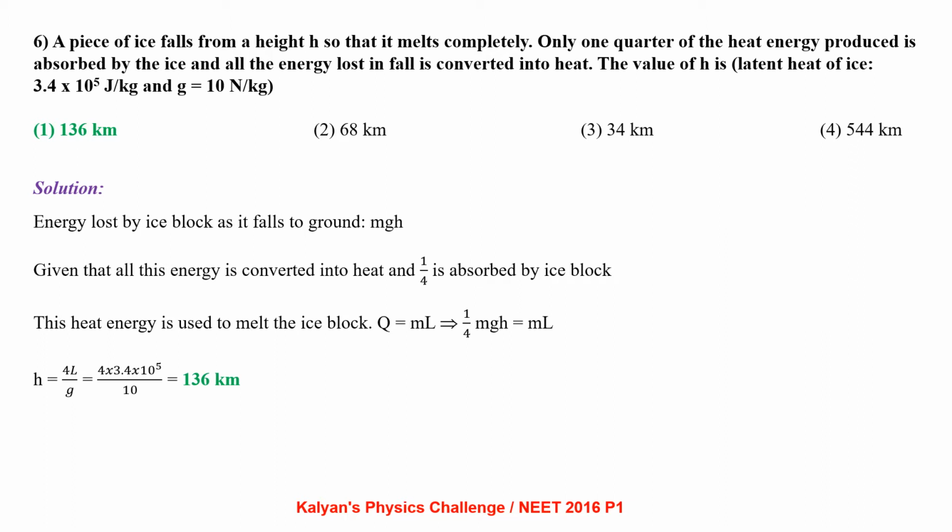According to the given condition, all the potential energy lost by the ice is converted into heat, out of which only 1/4 is absorbed by the block. So, 1/4 of the potential energy lost by the ice block is absorbed by the ice block in the form of heat. So, it is 1/4 mgh = mL. From there h = 4L/g, we get it as 136 kilometer.